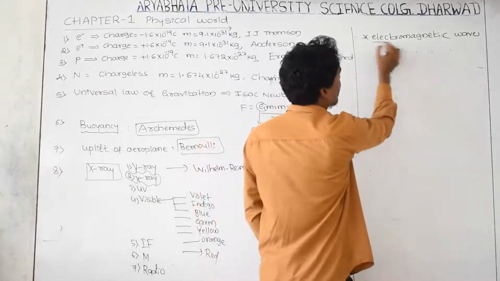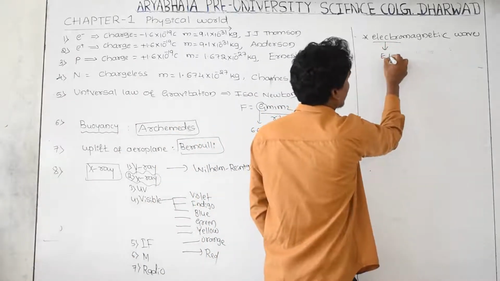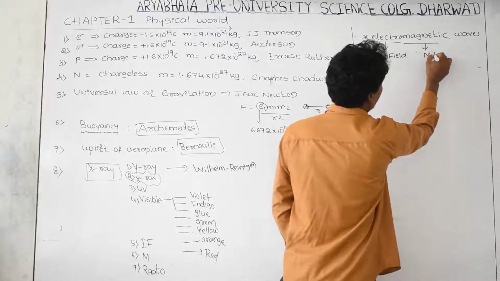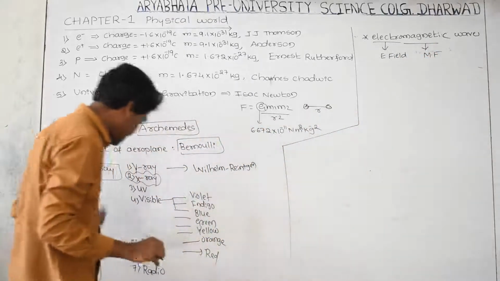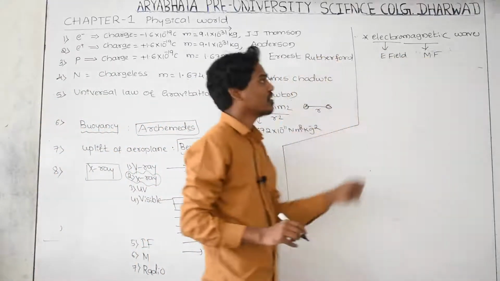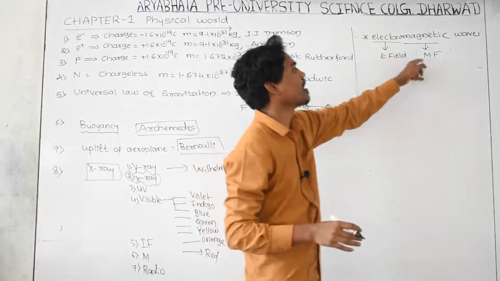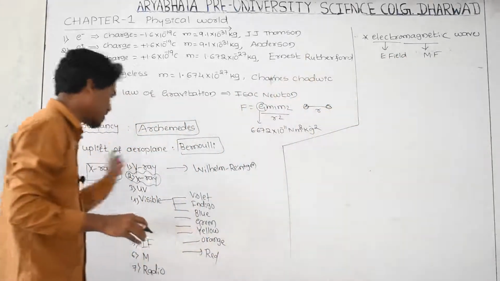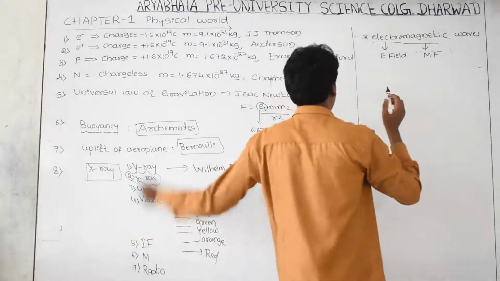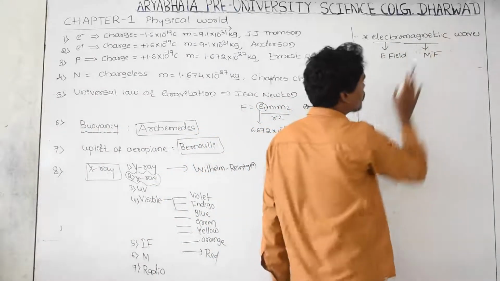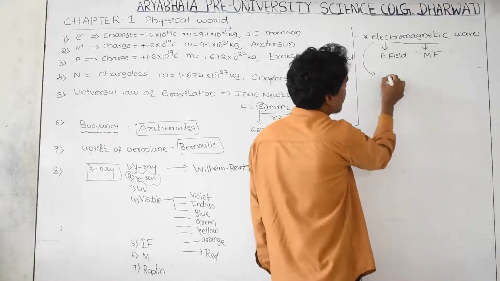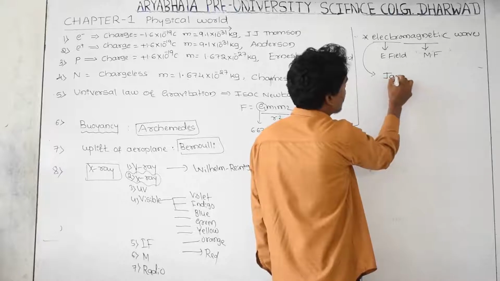Electro means electrical field, and magnetic means magnetic field. All this radiation consists of electrical field and magnetic field. With the support of electrical field and magnetic field, all the lights are able to move in the space. That's why we call all these radiations electromagnetic waves. Electromagnetic waves were discovered by the scientist James Clerk Maxwell.